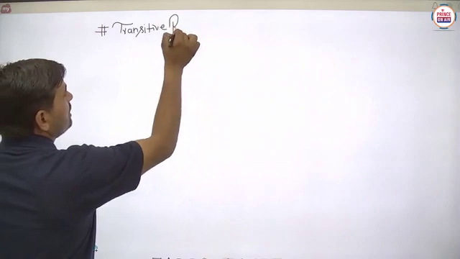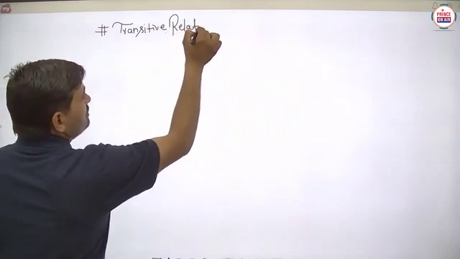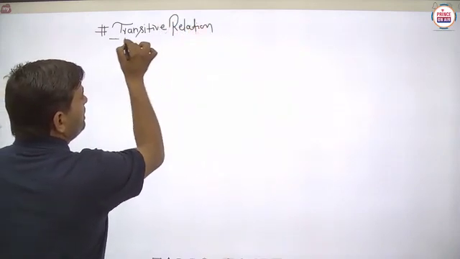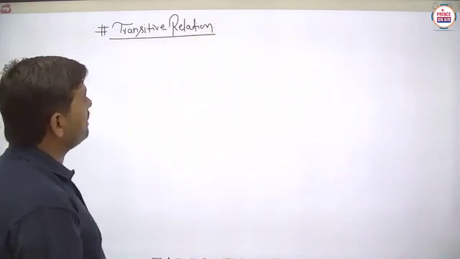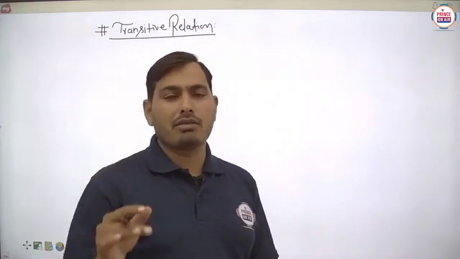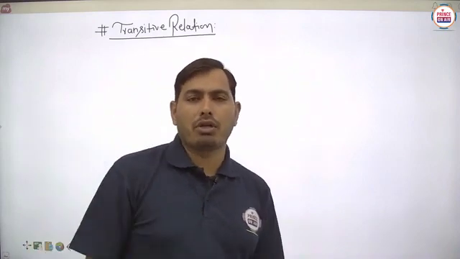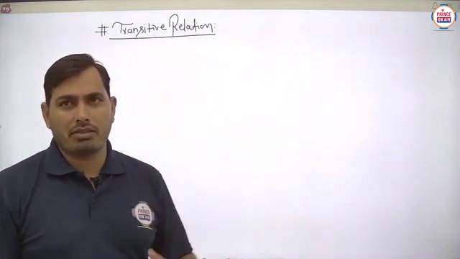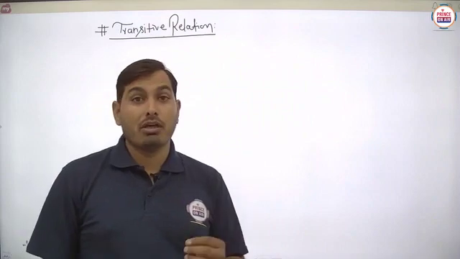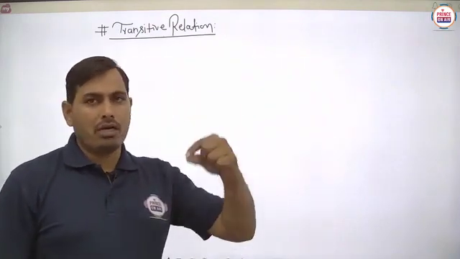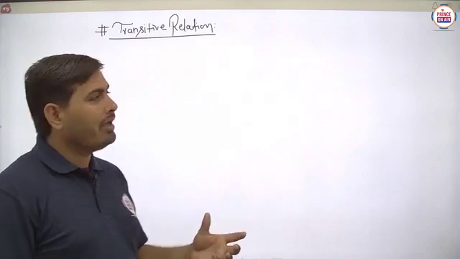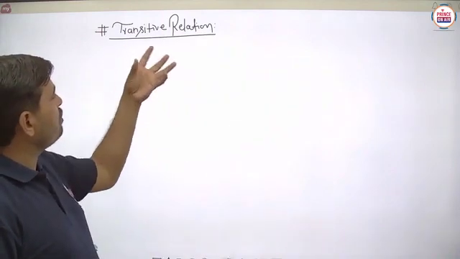Transitive relation. So basically, students, first of all we have to understand the meaning of this particular word, transit. Transit means to move from one class to another class. This is the transition state. Sometimes in physics or chemistry you have to transit an electron from one part to another, from one energy level to another energy level. That's why the name of this type of relation is also like that.